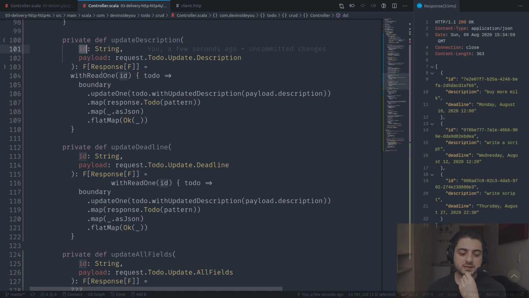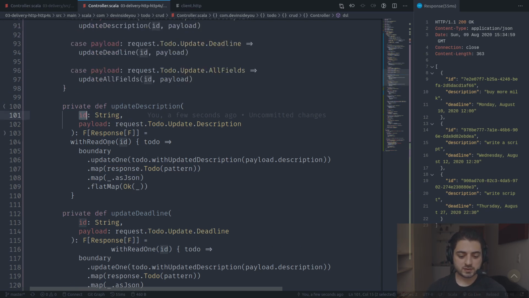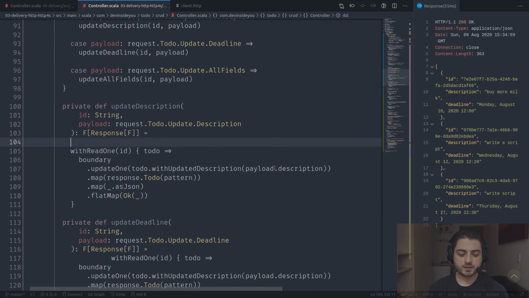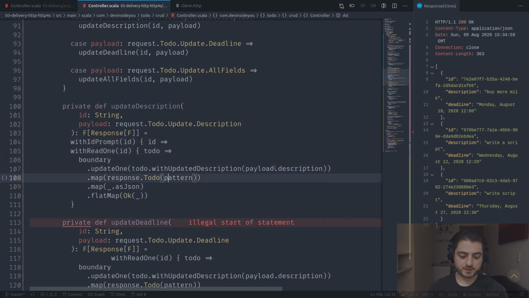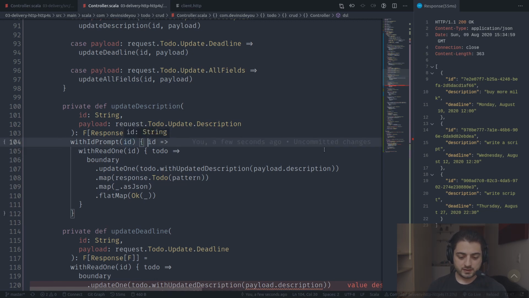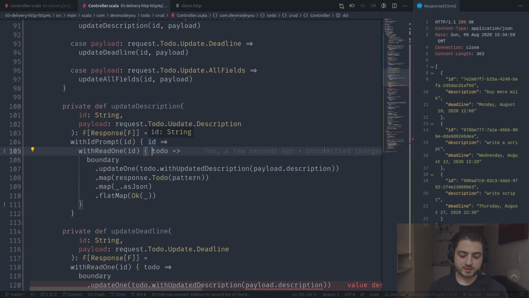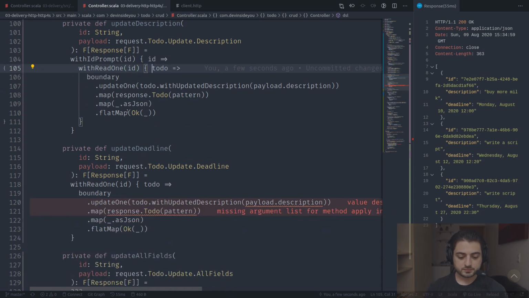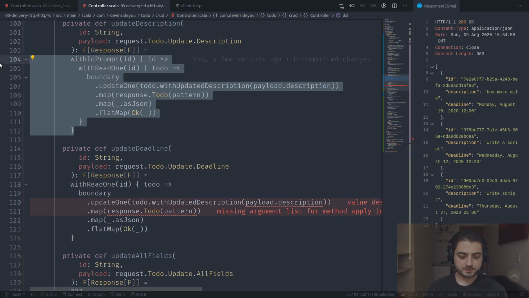No, we still need to parse the ID. So we still need to do this with ID description. So with ID prompt. See, this is the confusing part because everything is strings. We're going to fix this in the next video. Okay, this is what I want to have. Because right now this is weird because this is a string. This is a string. And okay, this is a to do, right? Okay, so let me grab this guy.